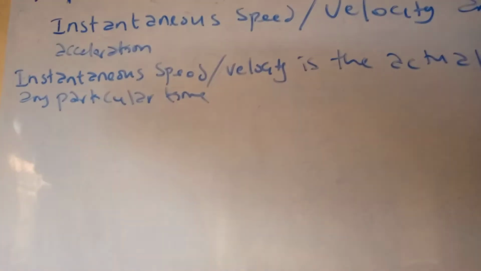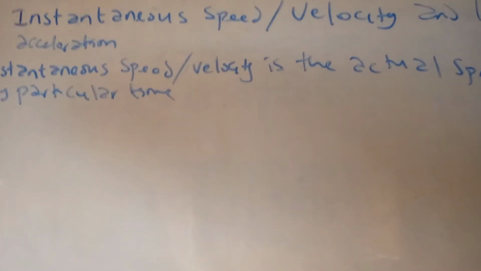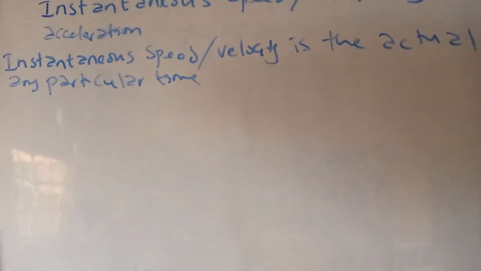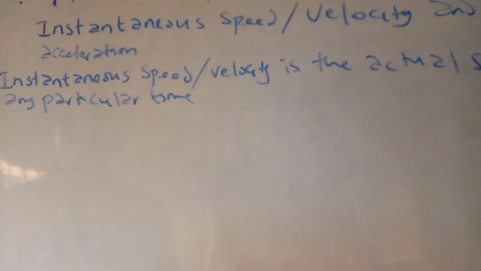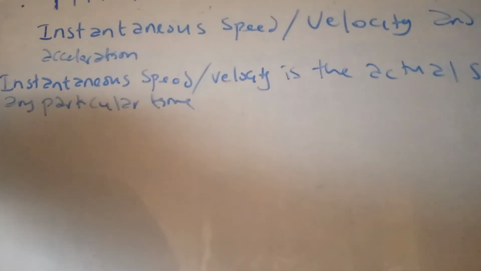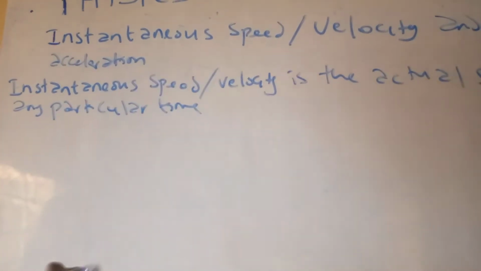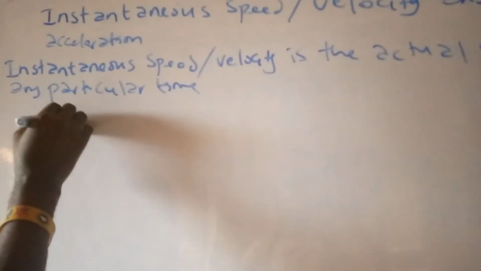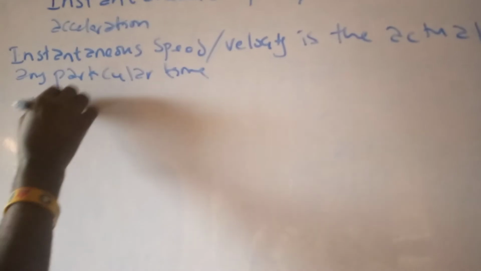So that is what we call instantaneous velocity or speed. Now, mathematically, we can represent instantaneous speed as V.